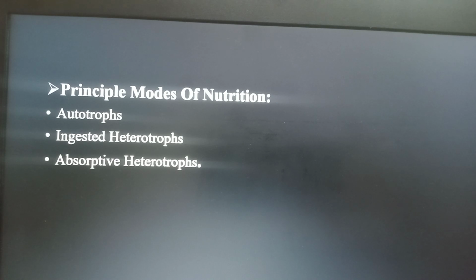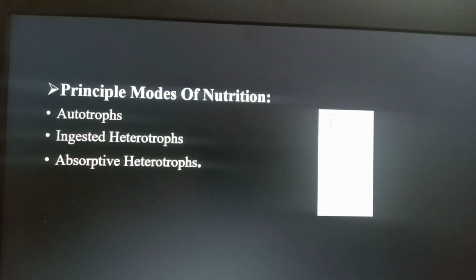So remember the prokaryotic cell and eukaryotic cell: the word pro means before and karyon means nucleus. It means a cell that doesn't contain a nucleus is known as a prokaryotic cell. And the word eu means true or well-defined, and karyon means nucleus. The eukaryotic cell is the cell that contains a well-defined nucleus. Unicellular organization means a single cell is present, and multicellular organization means many cells combined together to form an organism, known as multicellular organisms, right?